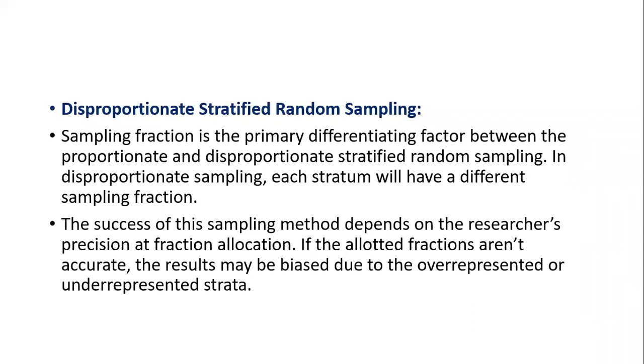The success of this sampling method depends on the researcher's precision in fraction allocation, how much expertise he has, how exactly he knows and scrutinizes. So if the allotted fractions aren't accurate, the result may be biased due to overrepresented or underrepresented strata. Okay, so if you have not allotted the fraction properly, somewhere you have allotted very hugely, and at some point you have allotted very little. So here there will be over-representation or might be under-representation because of the fraction allotment.